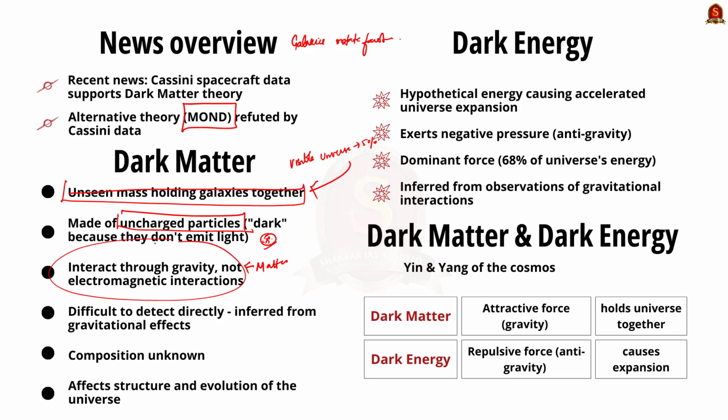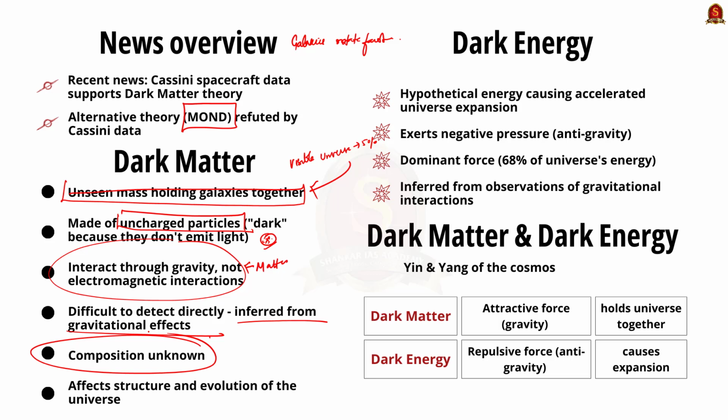See, the existence of the dark matter is inferred only from the gravitational effects on the visible matter. Know that even though DM affects the structure and evolution of the universe, the composition of the dark matter is still unknown. See, this is about dark matter.